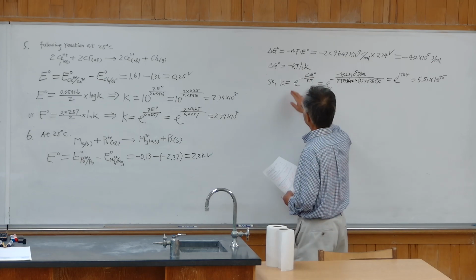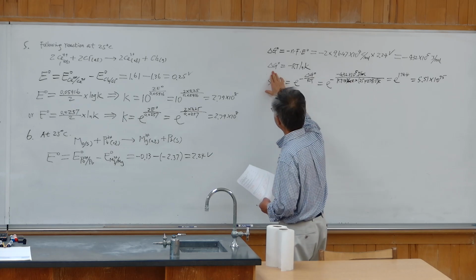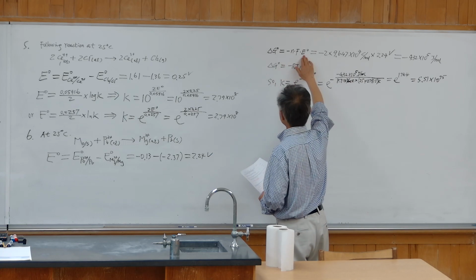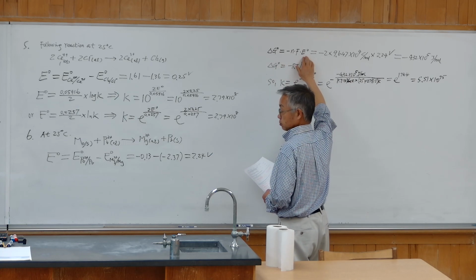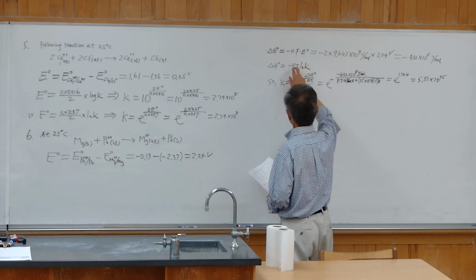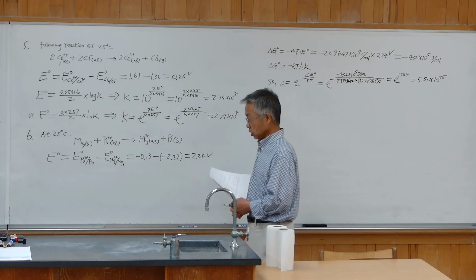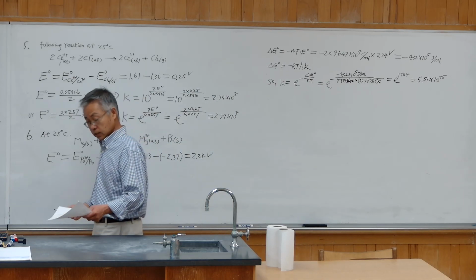So the equilibrium constant links with delta G, and delta G links with the standard potential. Standard potential, delta G, and equilibrium constant, these three properties are linked with each other. That's it.